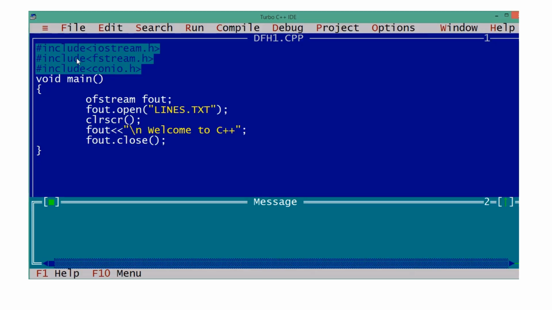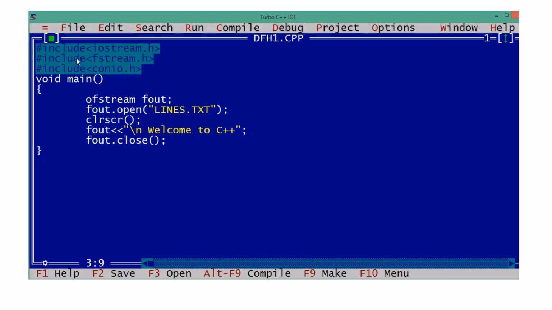Now what do we do? When we write cout, it is already defined in iostream.h. But we want to define our own object. With cin and cout, the output file and input file are always the same. But here we want to use different files in different circumstances. That's why we define our own file object. See, ofstream, for output file stream. Fout is the object we are going to use, which is similar to cout.